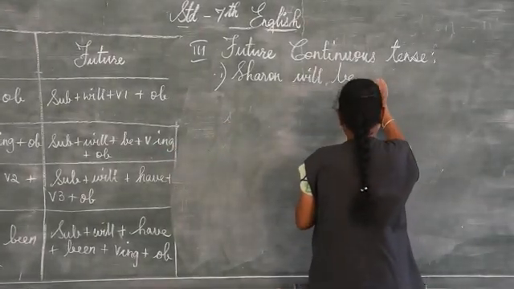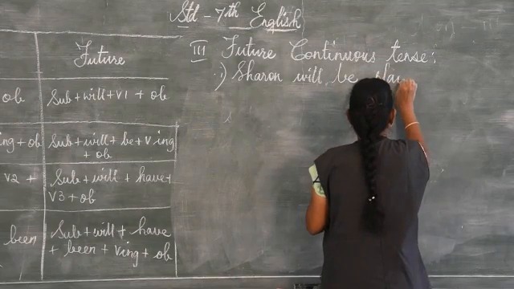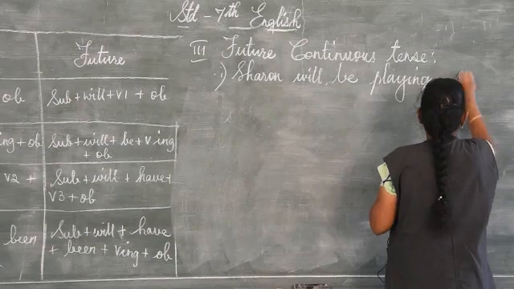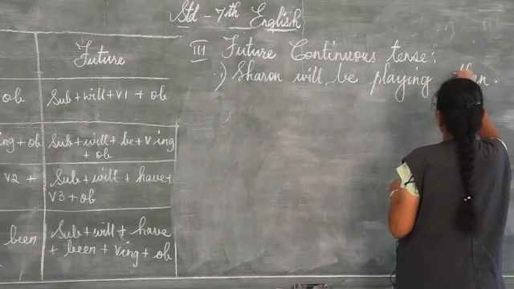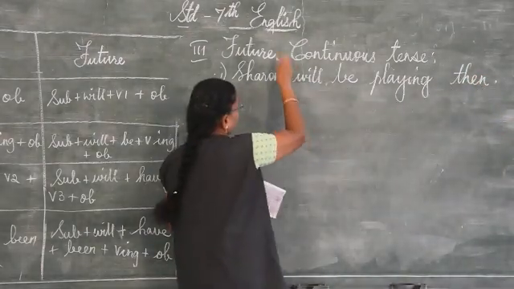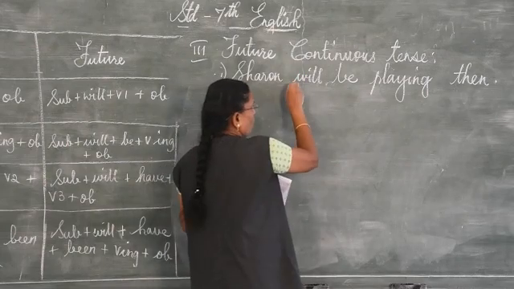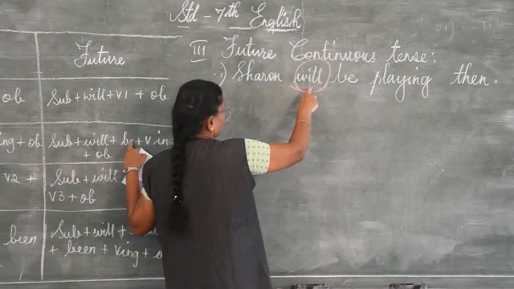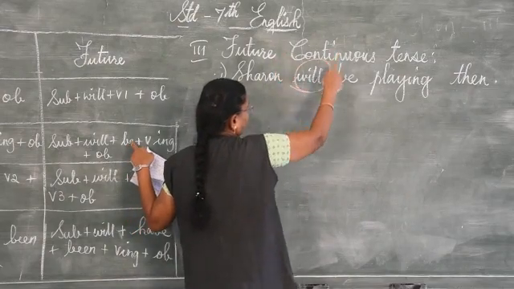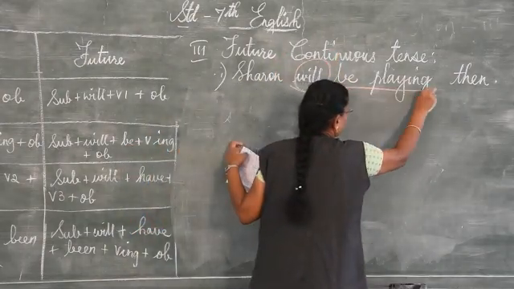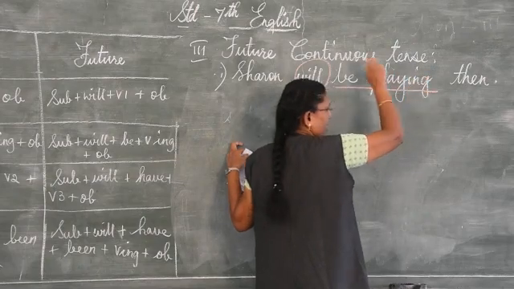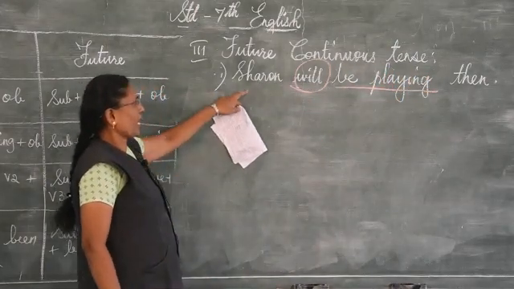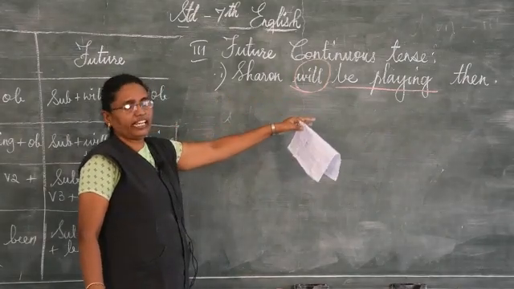Will be playing, then. So, future is will, and the rule for future continuous is be plus the verb plus ing, which is in continuous form. Understand? Sharon will be playing then.